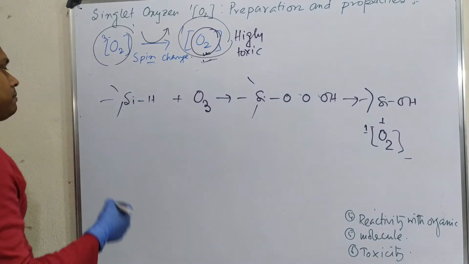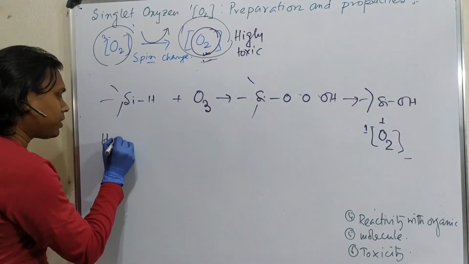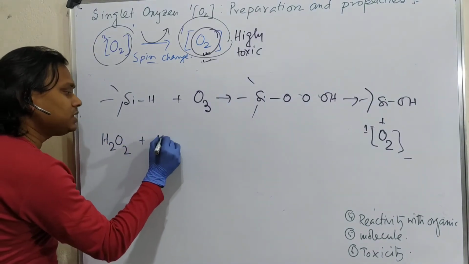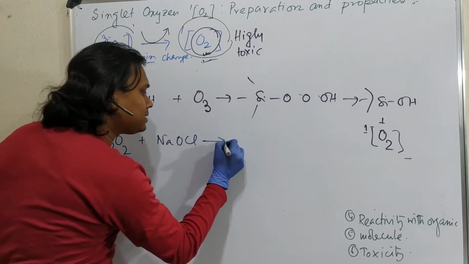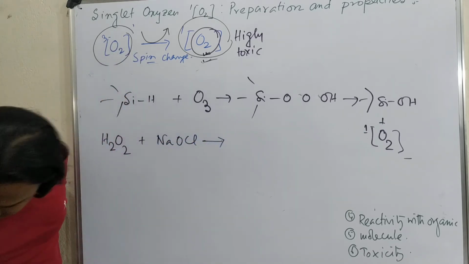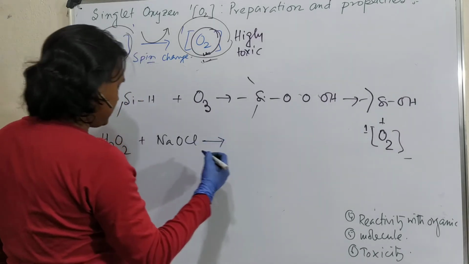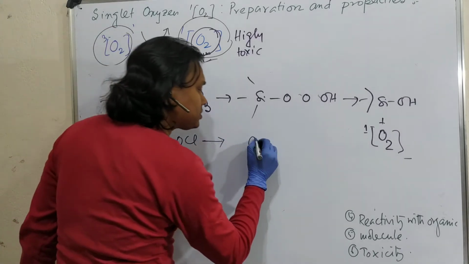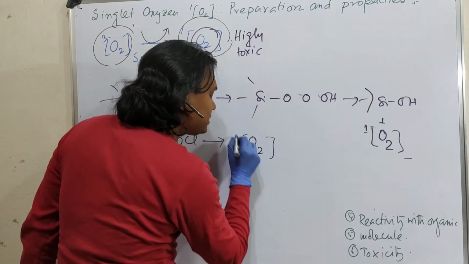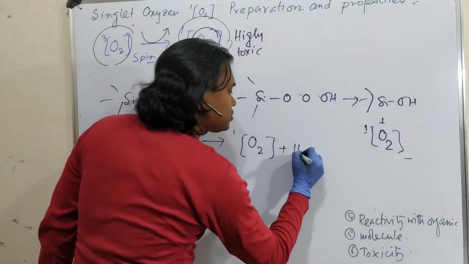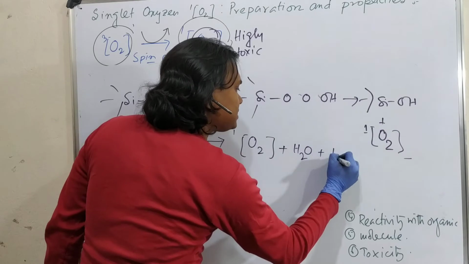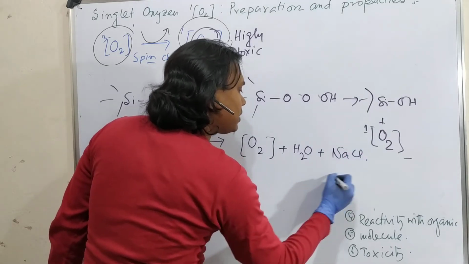You can even oxidize hydrogen peroxide using sodium hypochlorite. See, in this case sodium hypochlorite is acting as an oxidant and oxidizes the hydrogen peroxide into oxygen, but it is singlet. Plus it produces water, plus it produces sodium chloride.